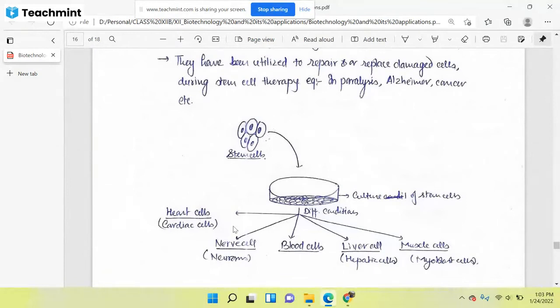Suppose we need to produce a nerve cell, then we can produce the nerve cell from the same stem cell. Suppose we need blood cells, then we can produce blood cells from the stem cell. You just see, by providing different conditions, the same stem cell is producing different cells, and these cells would be utilized in different diseases, such as paralysis, Alzheimer's disease, cancer, and many more diseases.